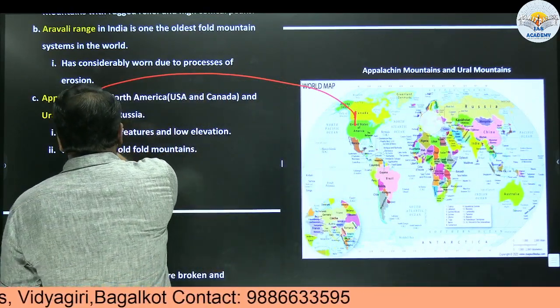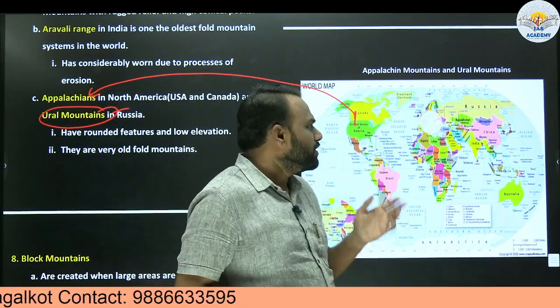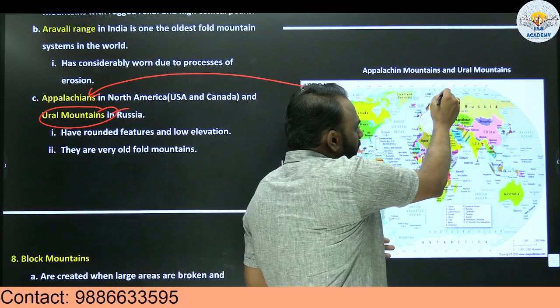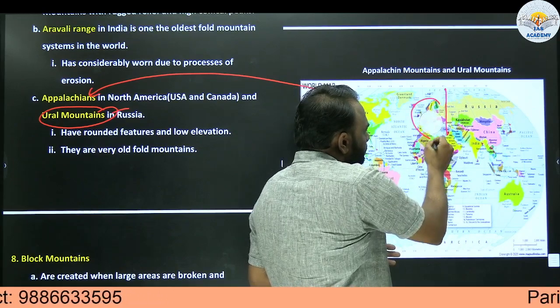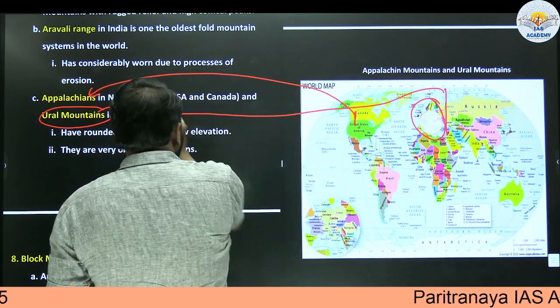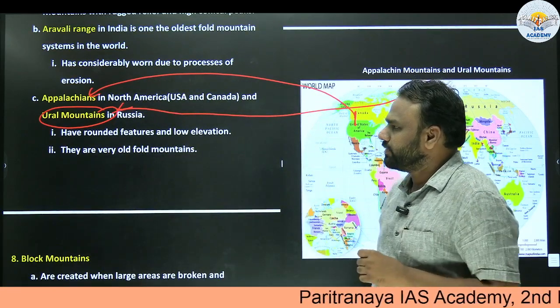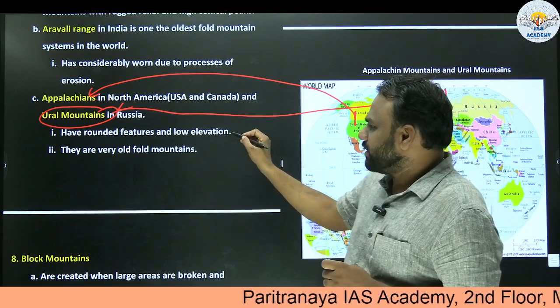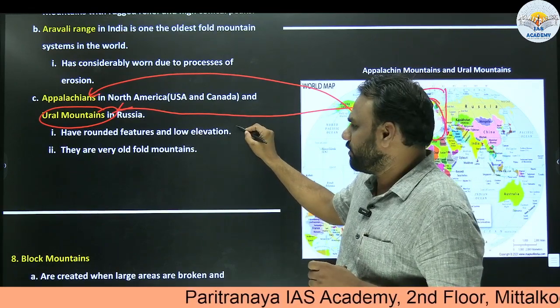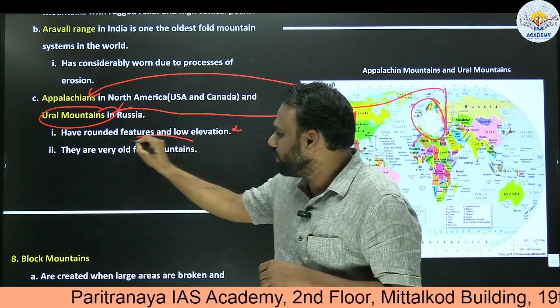Similarly, Ural Mountains, where are they present? In the previous class we have seen that Ural Mountains separate Asia from Europe. So where are they present? They are present in Russia. Next, they have rounded features and low elevation. UPSC will not focus on these kind of aspects. It can be just ignored. So they are old fold mountains.